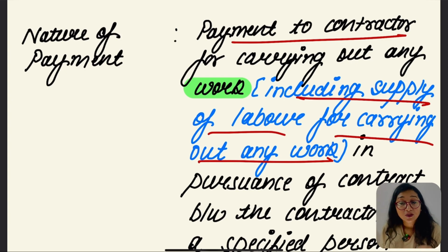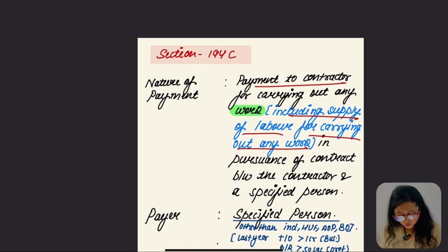But if the labor amount is not specifically given, in that case we are going to take both of the amounts. If something is specifically written about the labor amount, then we only take that amount. Hope this point was clear.